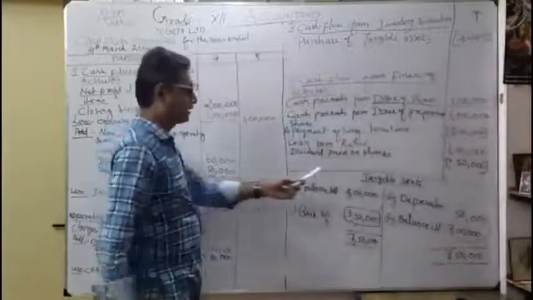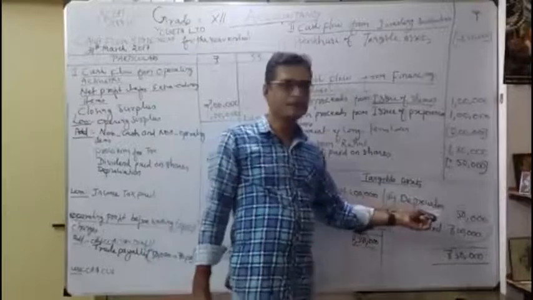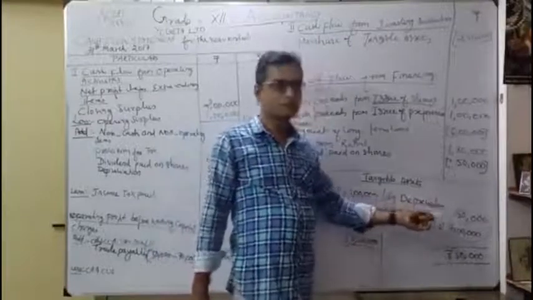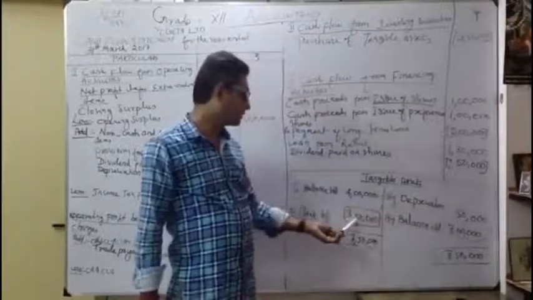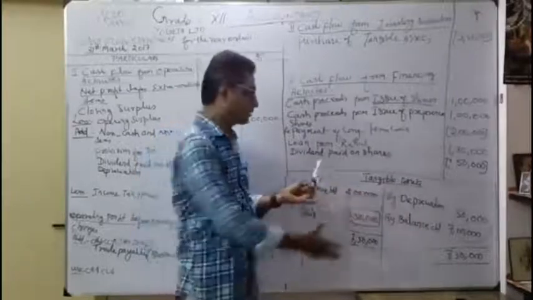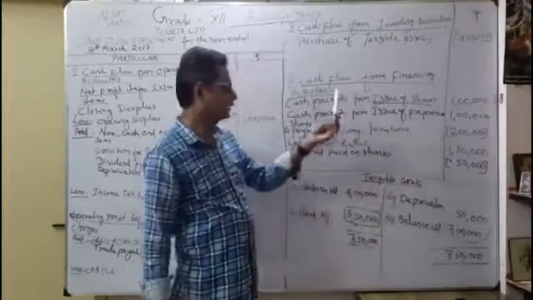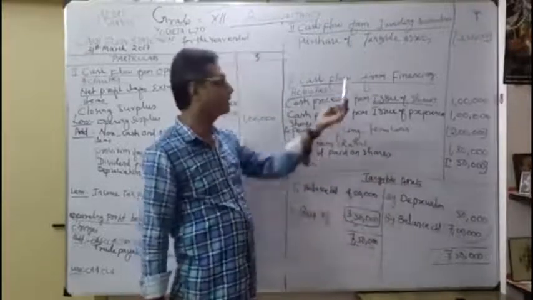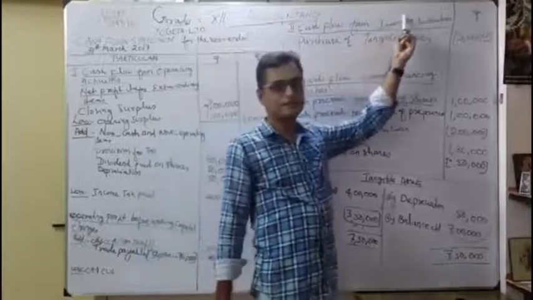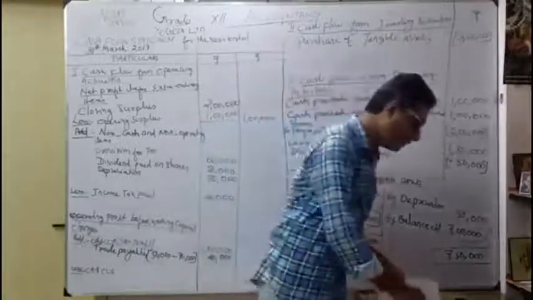For the tangible assets, we prepare the account. Depreciation was already given in the additional information. Now we posted the depreciation and we get the balancing figure of 3,50,000, nothing but purchase of tangible assets. Once you prepare this account, naturally you get how much you purchased. That purchase of tangible assets I mention under investing activity. Okay, this is the adjustment. Now move on to the next one.